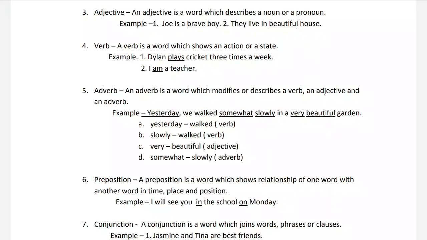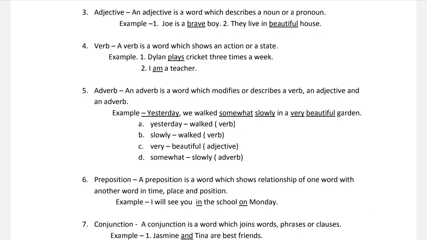Now let us see another part of speech, and that is adverb. What are adverbs? An adverb is a word which modifies or describes a verb, an adjective, and an adverb. It means an adverb is a word that gives us information about a verb, an adjective, and even an adverb. An adverb usually answers questions like why, where, how, when, etc. For example, let us see that sentence. Yesterday, we walked somewhat slowly in a very beautiful garden.